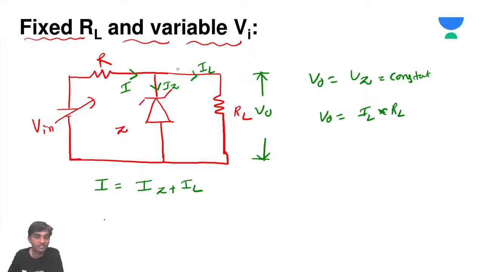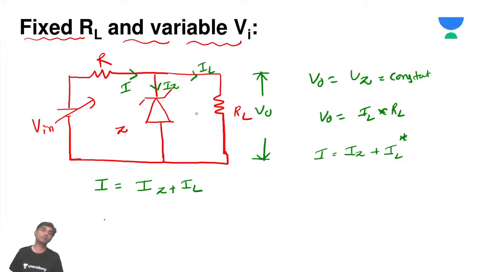Whatever the current increase is, that will be taken care of by IZ. So IL is constant. So I is equal to IZ plus IL. When IL is constant, if there is an increase in the current, the same current increases in the IZ. If there is a decrease in the current, the same current decreases in the IZ.